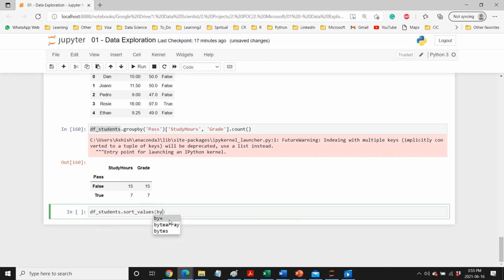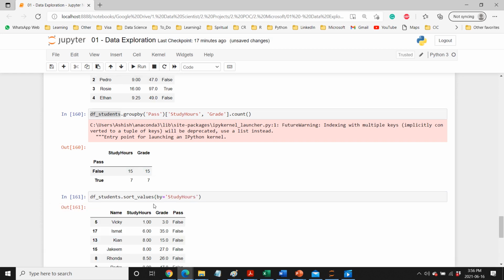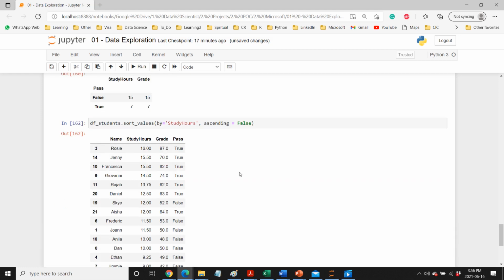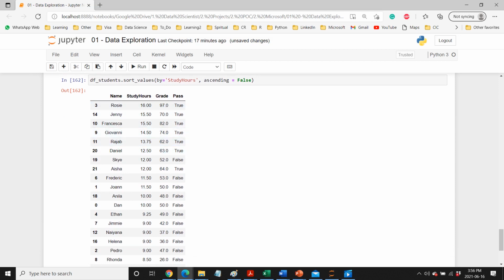Here we have by, so we can use by, and then provide the name of the column by which we want to sort. If we want to sort by study hours, we put study hours, and by default it is ascending order. If you want descending, you can put ascending equal to false, and now we get everything in descending order.